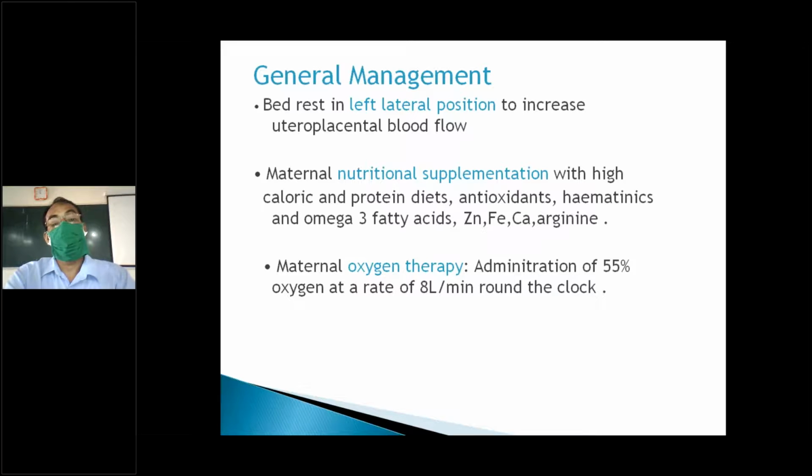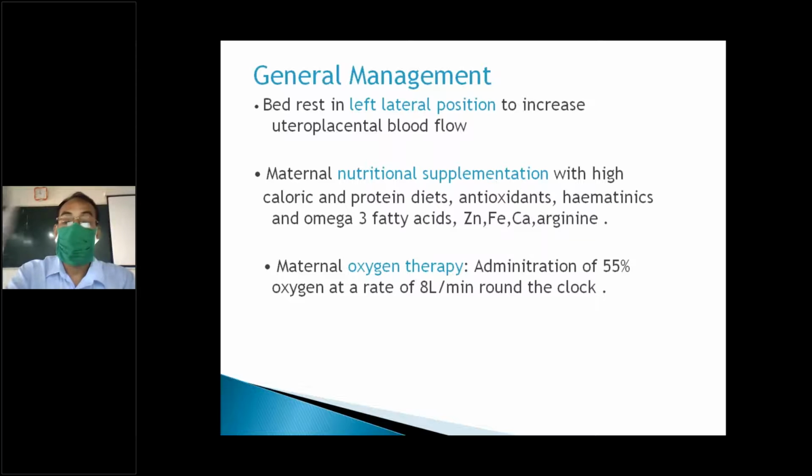Particularly protein, you have to add. The normal requirement of protein for a normal individual is on average 1 gram per kg of body weight. But in pregnancy, you need more, at least 15 to 20 grams of protein extra daily. If it is a multiple pregnancy, you have to give more. Along with that, hematinics, iron and calcium. Again, if IUGR is identified, you have to improve the nutritional status.